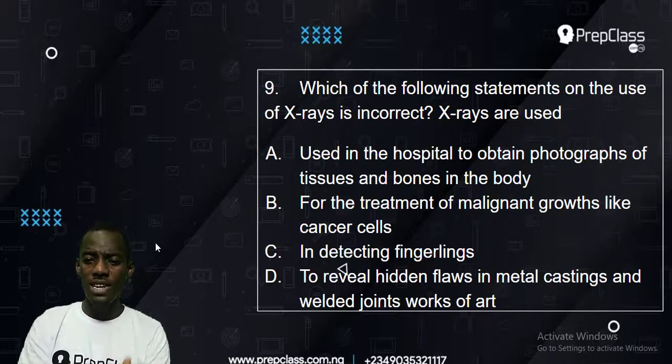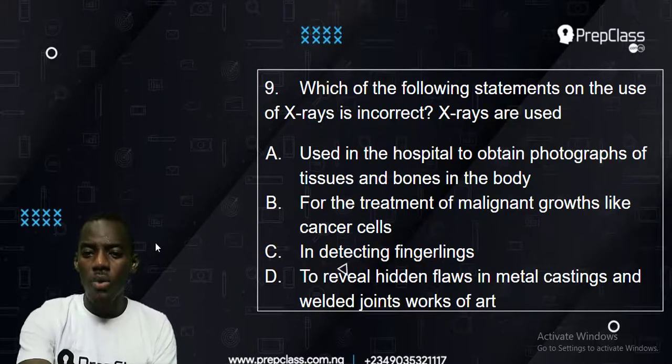Now, A says used in the hospital to obtain photographs of tissue and bones in the body. Is that correct? Then for the treatment of malignant growth like cancer cells. Is that correct? In detecting fingerprints. Is that correct? Then to reveal hidden flaws in metal casting and welded joints, work of art. Now, which one is wrong?